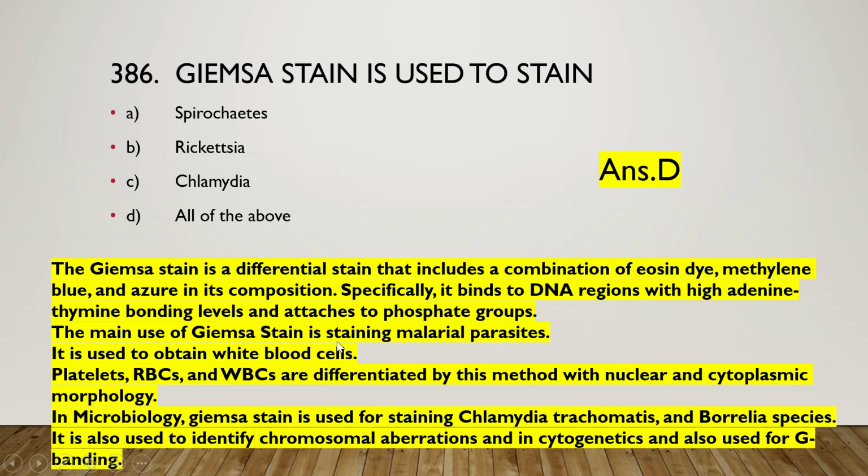The main use of Giemsa stain is staining the malarial parasite, and it is used to examine white blood cells. Platelets, RBCs and WBCs are differentiated by this method with nuclear and cytoplasmic morphology. In microbiology, Giemsa stain is used for staining Chlamydia trachomatis and Borrelia species. It is also used to identify chromosomal aberrations in cytogenetics, and also for G banding.